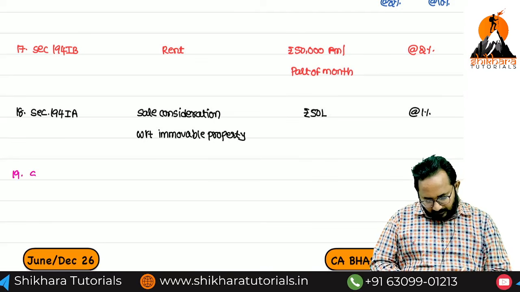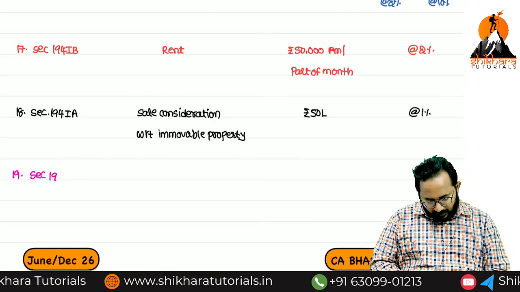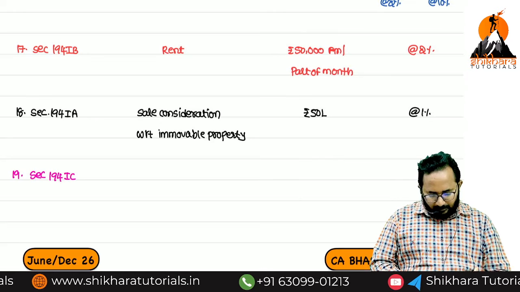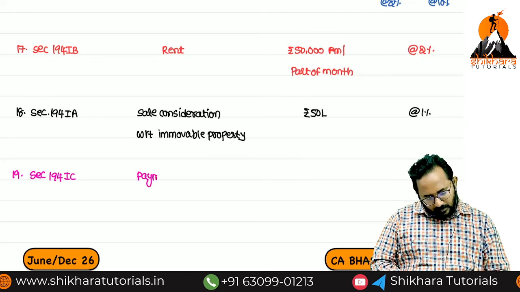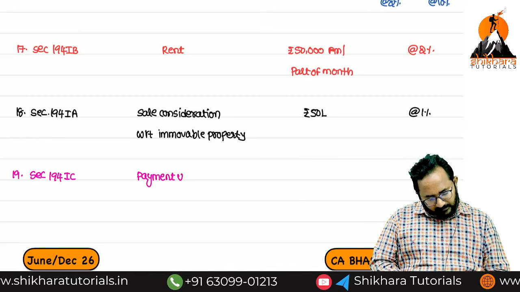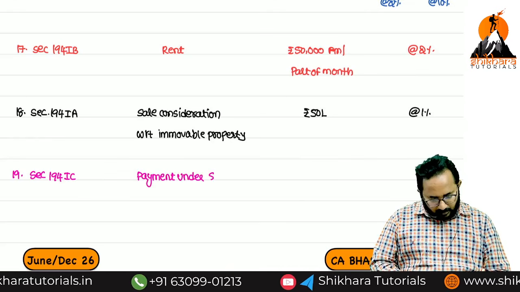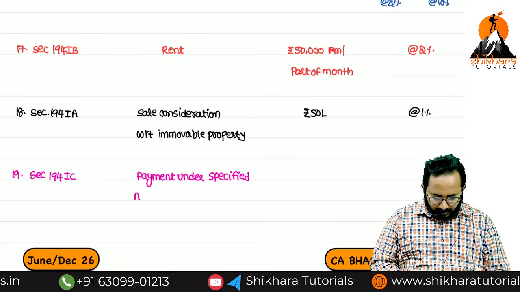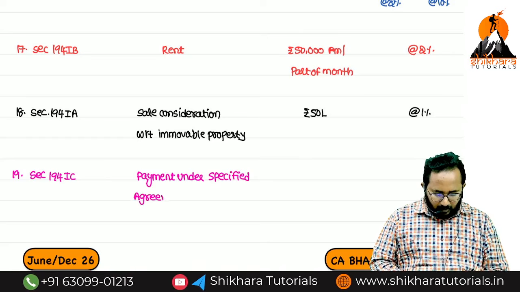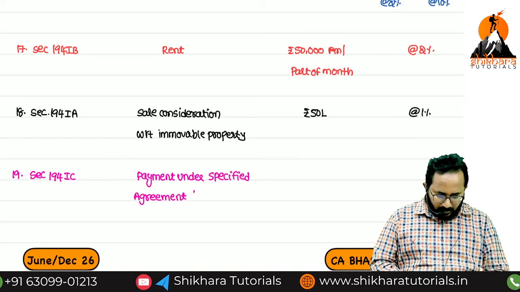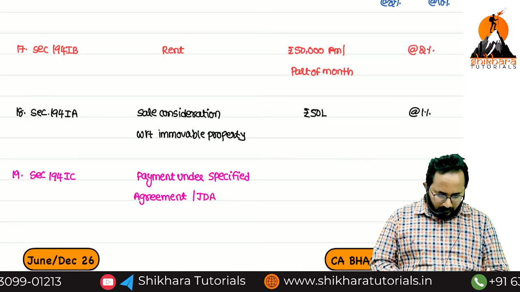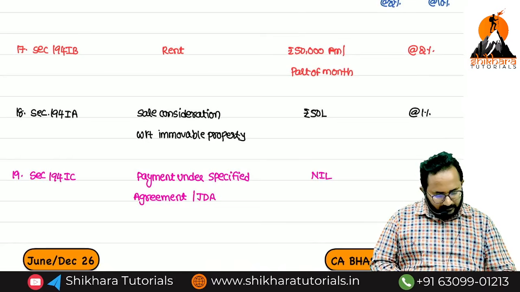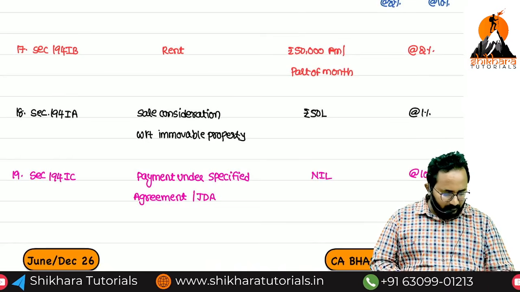Now the 19th one, in the same series, section 194IC. It is payment under a specified agreement or joint development agreement, JDA. Is there any threshold limit in this section? Nil. What is the TDS rate? 10%.